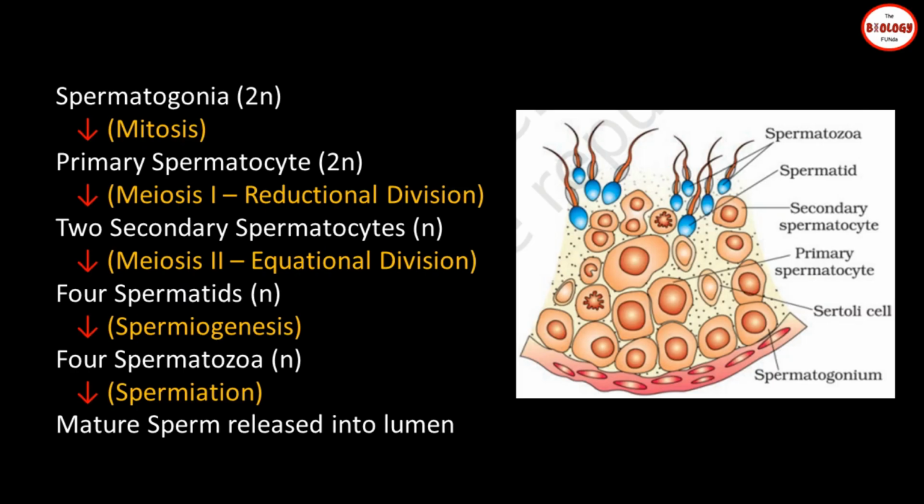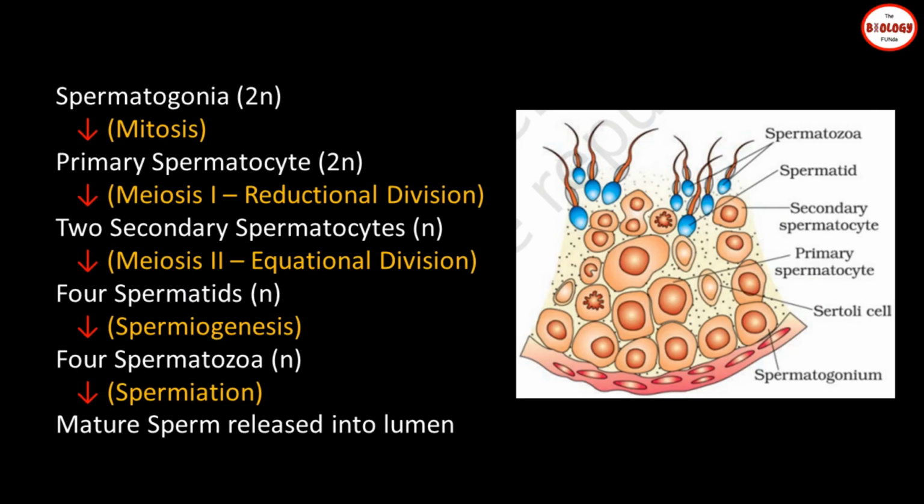They undergo first meiotic division and form two equal haploid cells called secondary spermatocytes. Meiosis 1 is called reductional division because the number of chromosomes is reduced from diploid to haploid. Secondary spermatocyte formed in this process has 23 chromosomes.